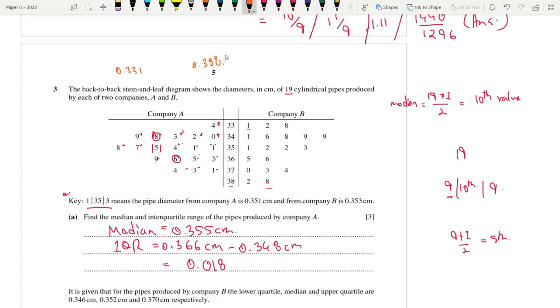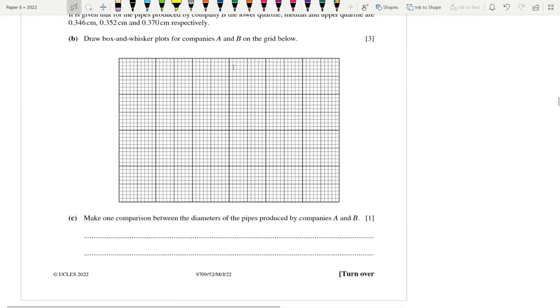So we need a scale from 0.33 to 0.39. This can be 0.330, then 0.340, 350, 60, 70, 80, 90. That's perfect scaling, guys. 0.360 and 0.350. Perfect. Okay, so this is my scaling.